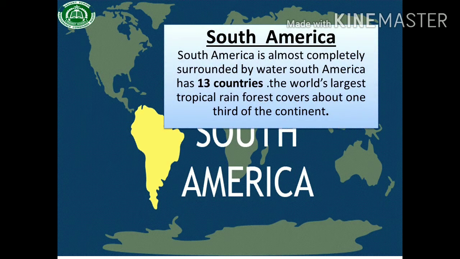South America is almost completely surrounded by water. South America has 13 countries. The world's largest tropical rainforest covers about 1/3 of the continent. It means there are 13 countries in South America and most of its part is covered by the tropical rainforest.